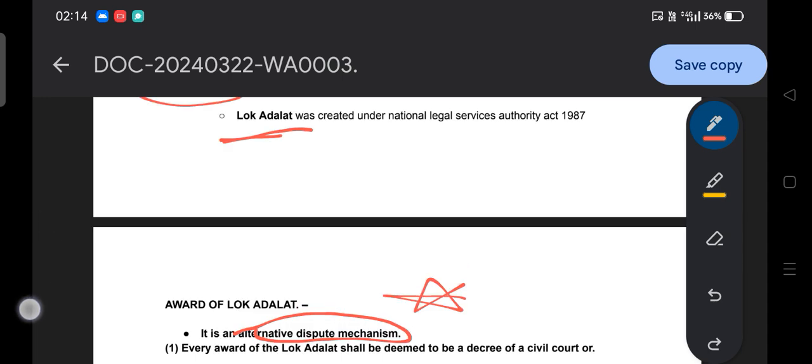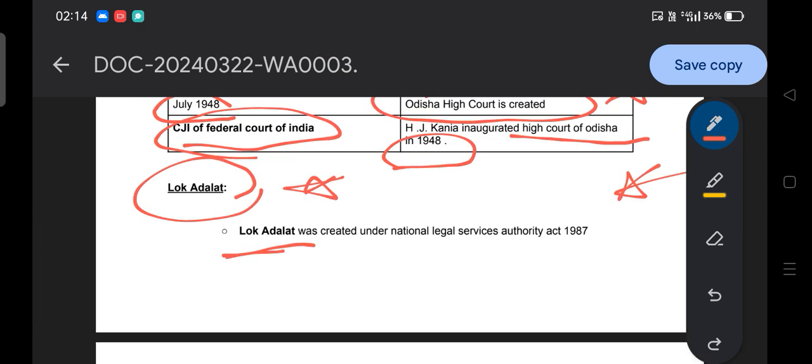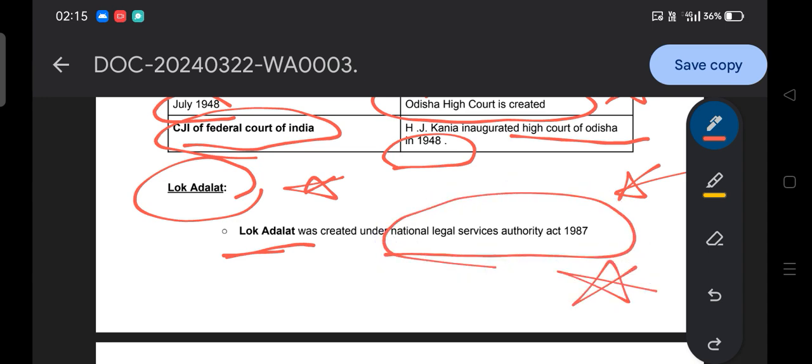Alternative dispute mechanism in the sense that right now there are a lot of cases pending before the upper courts like the High Court, Supreme Court and also district courts, and they have no time to deal with such cases. That's why, in addition to our upper courts, Lok Adalat was created under the National Legal Services Authority Act 1987. They can also ask under which act the Lok Adalat was created. National Legal Services Authority Act 1987. This is important.